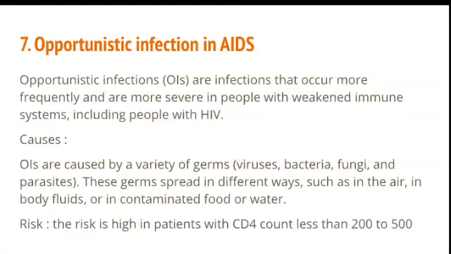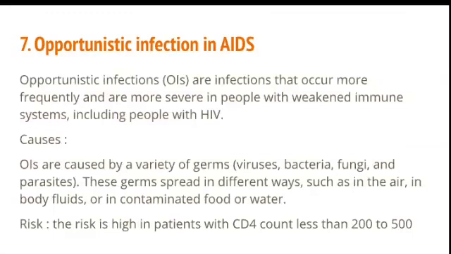Opportunistic infections are infections that occur more frequently and are more severe in people with a weakened immune system, including people with HIV or AIDS. So you can write what is AIDS, and then you can write what is opportunistic infection. What is opportunistic infection? The infection which comes in patients with weak immunity. That is called opportunistic infection.